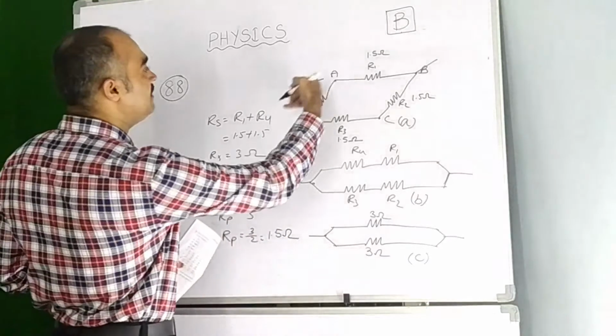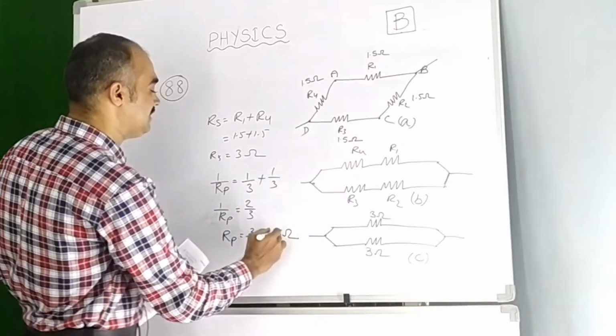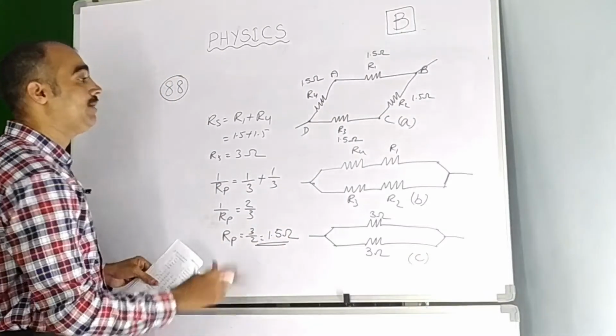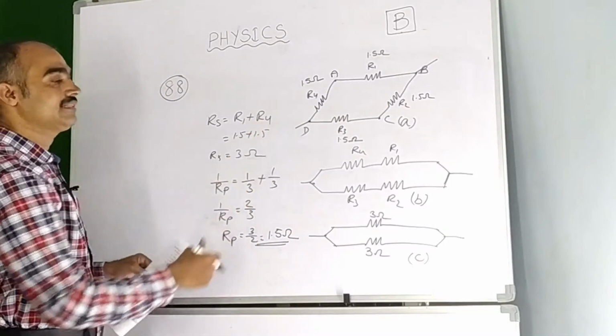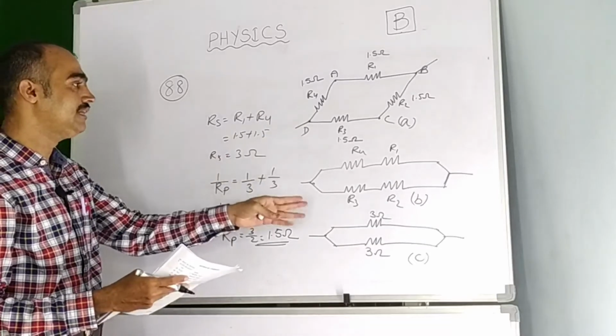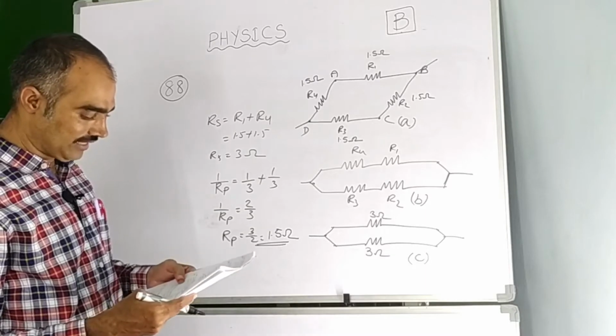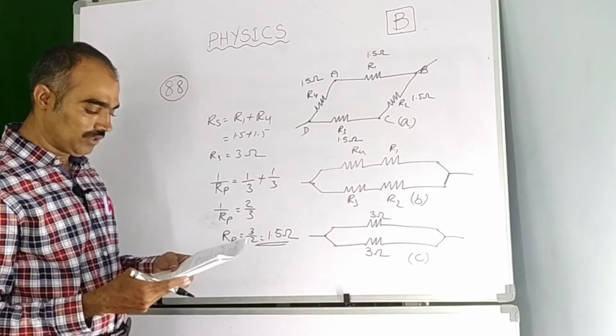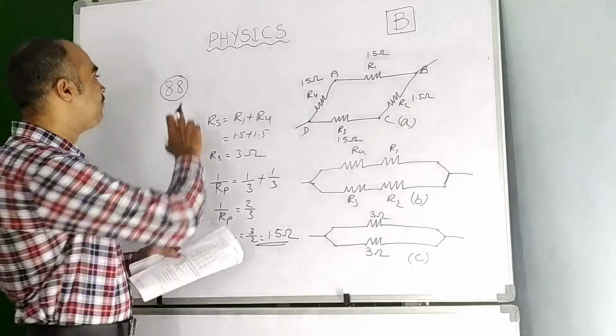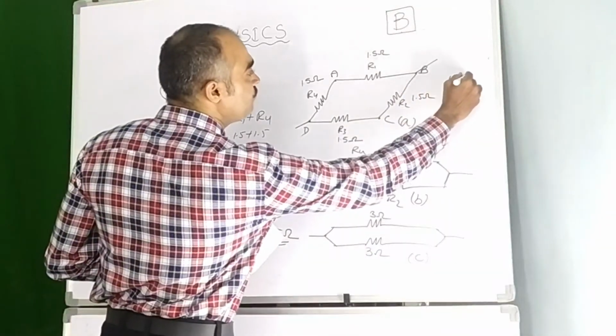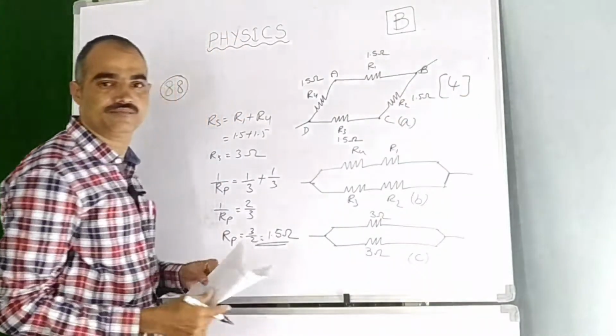Finally we get the same answer as the given resistance, but we can't guess that, we can't write the answer directly, children. Okay, this is the procedure to be checked. According to the answers here, the options given are 6 ohm, 3 ohm, 0.66 ohm and 1.5 ohm. So for this question 88, option 4 is the right option.